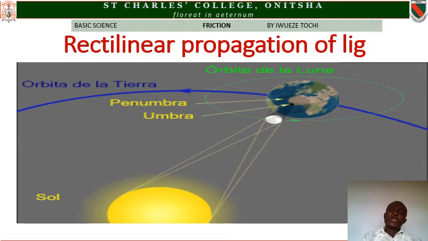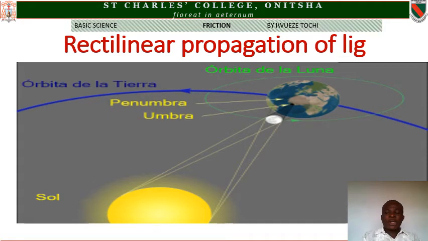At a certain point, the moon will come into a position between the sun and the earth. So as the moon comes in between the sun and the earth, the shadow of the moon will block the rays of light coming from the sun from reaching the earth. Therefore, the shadow of the moon is then cast on the surface of the earth.